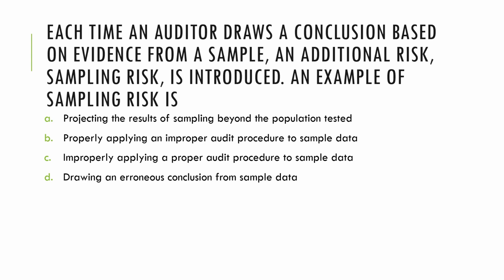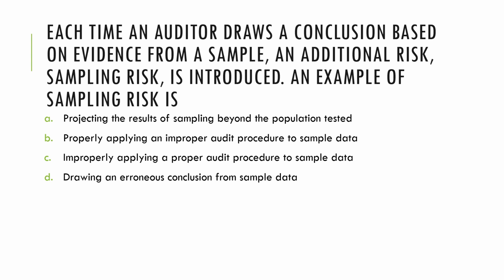Next, each time an auditor draws a conclusion based on evidence from a sample, an additional risk called sampling risk is introduced. Remember, sampling risk is the risk that the sample is not representative. When we say the sample is not representative, it simply means the sample does not look like the population. Okay, so let's evaluate our choices.